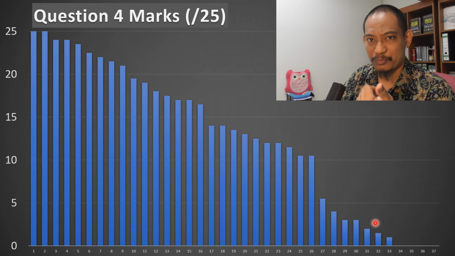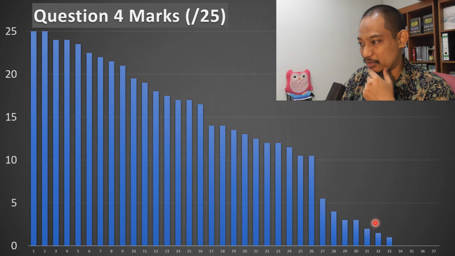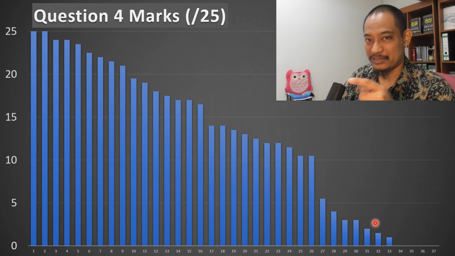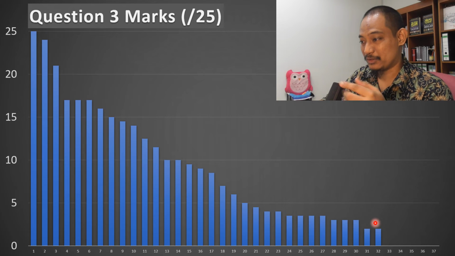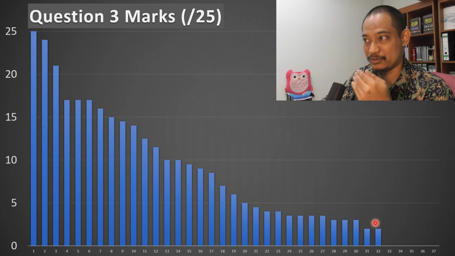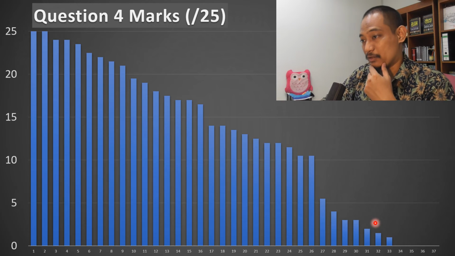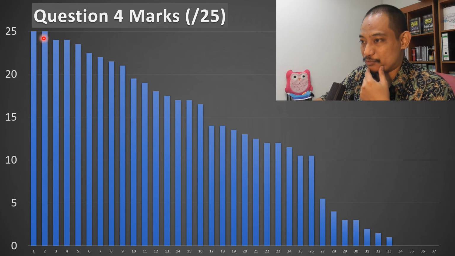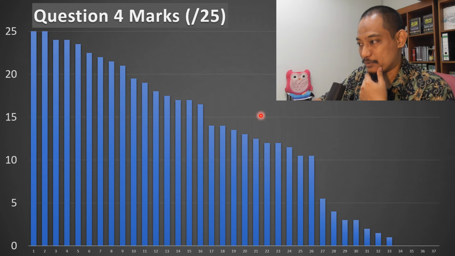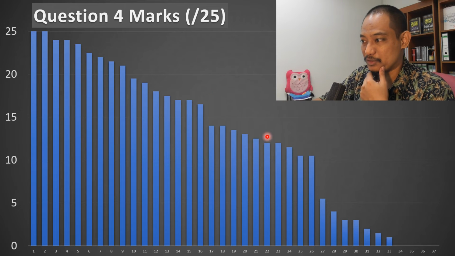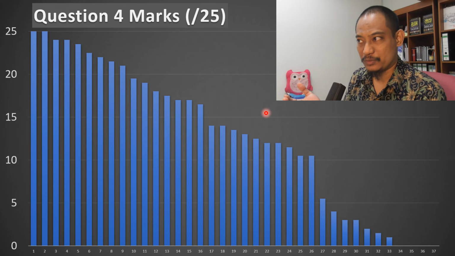Question 4 is about a support reaction. So I think many actually answered question number 3 for support reaction as well. Hence, you do not get any mark for that portion, because it's not even asking that. Now, question 4, two students got full marks, and then it dropped like this, right? So for these students, do take a look at what went wrong.